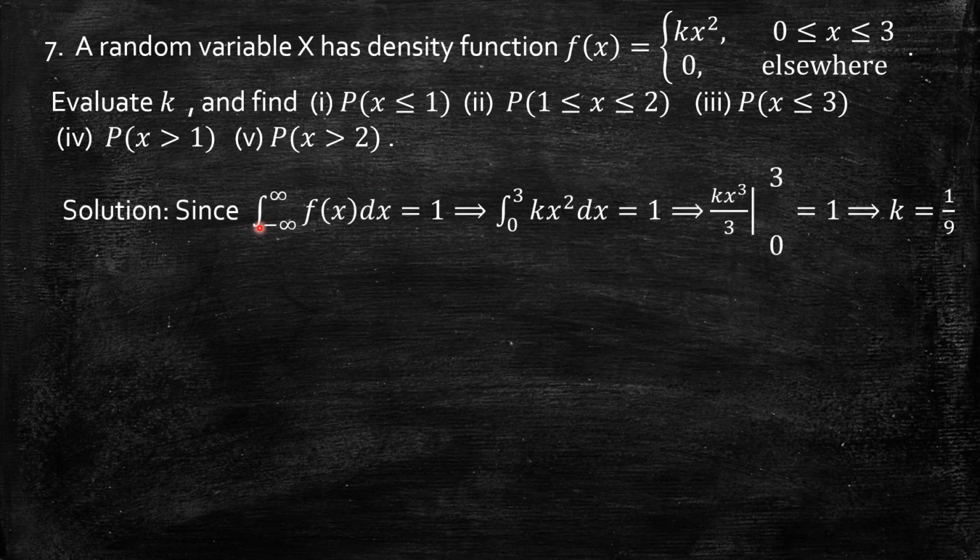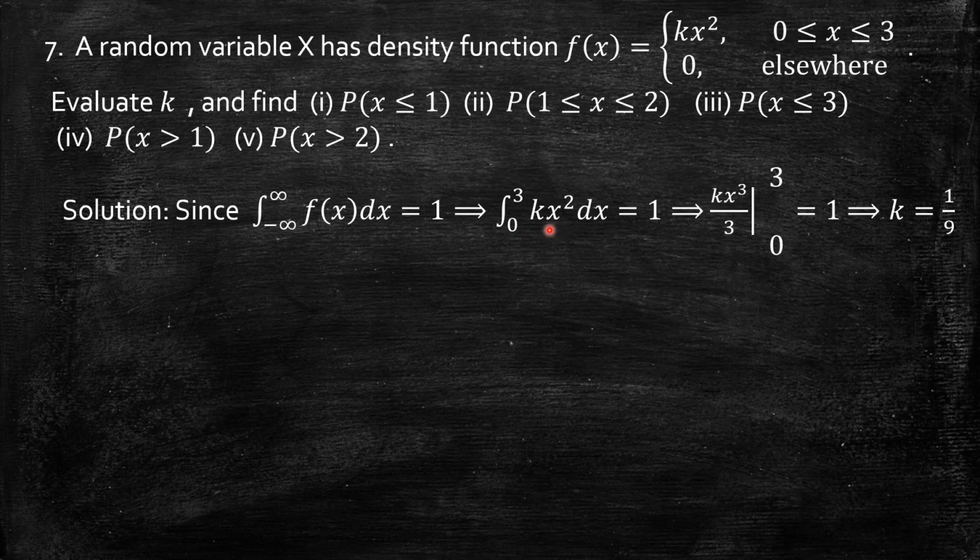Since the integral of f of x dx between minus infinity to infinity is 1, and the function f of x is defined in the interval 0 to 3 as kx square, elsewhere it is 0, we have to take minus infinity to 0 plus 0 to 3 plus 3 onwards, 3 to infinity. In the interval minus infinity to 0 it is 0, 0 to 3 it is kx square, and 3 to infinity once again it is 0. So we have to restrict to the interval 0 to 3.